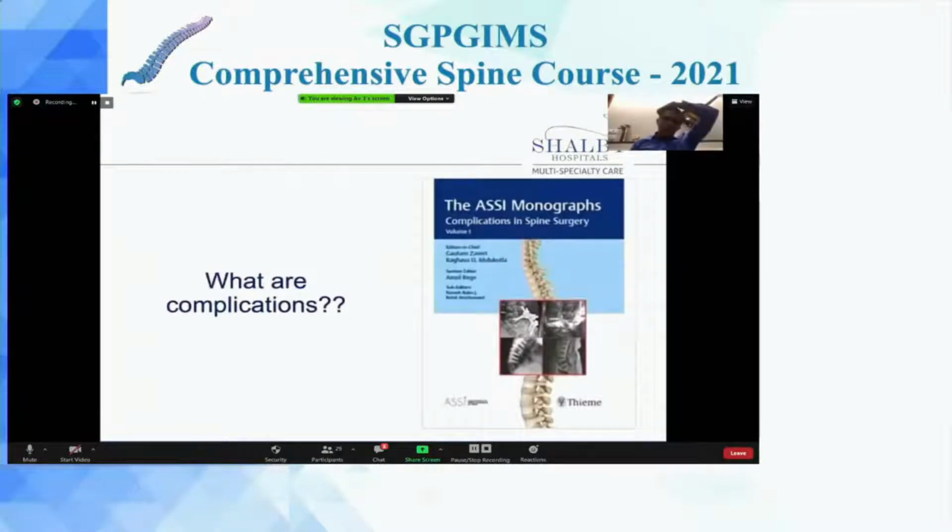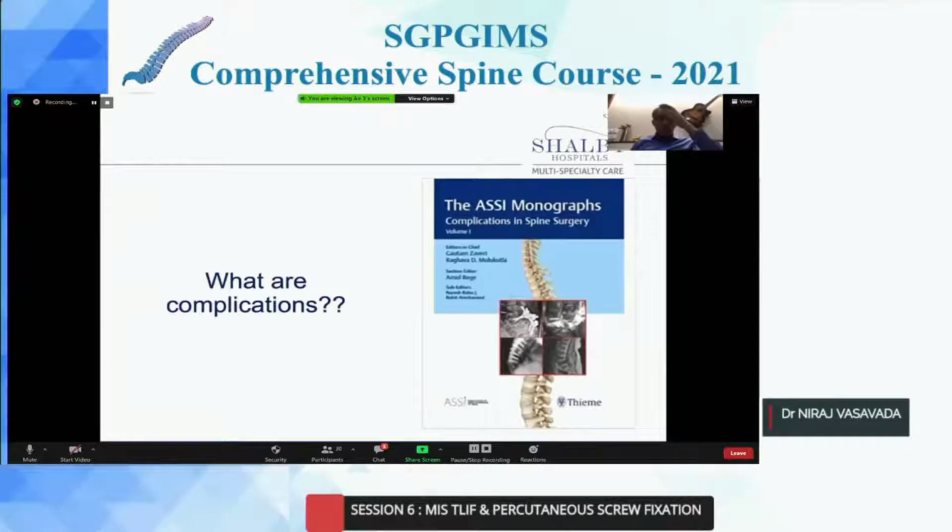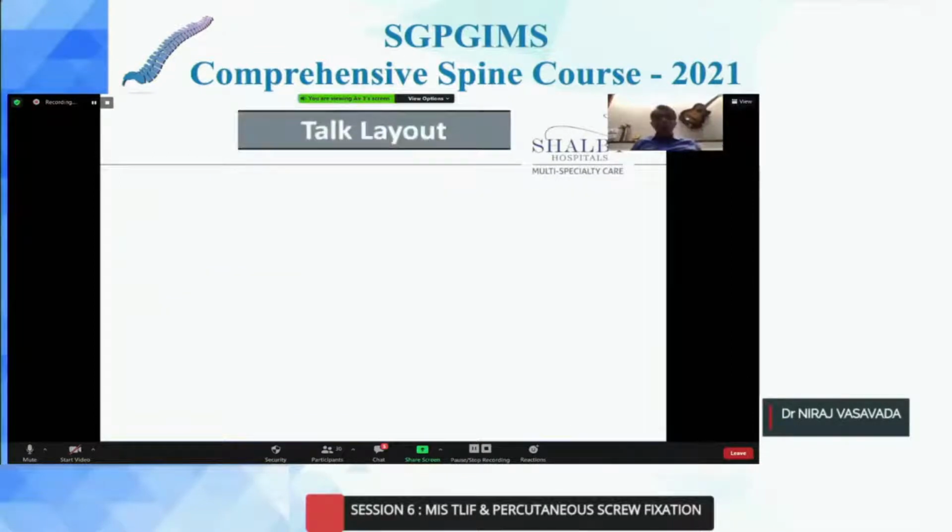Before we discuss complications of MIS TLIF, what do we mean by complication? Do we mean only the mishaps that can happen during surgery or in the immediate perioperative period? The answer is no. We have to look at 90-day morbidity as well as mortality for a patient in any surgical intervention. We have to look for complications like delirium, postoperative retention, ileus, etc. and try to prevent and avoid those complications.